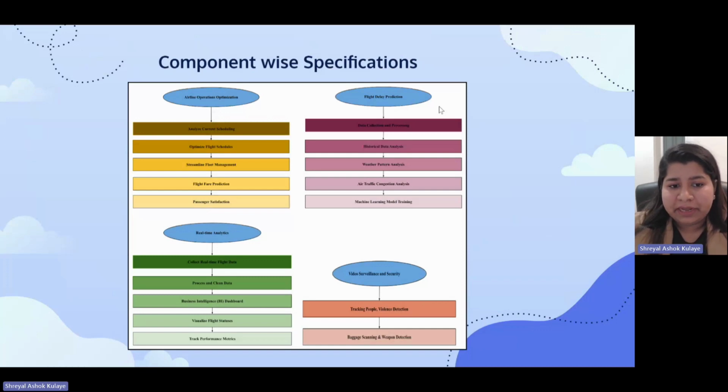The next part is real-time analytics, which is purely based on Power BI. For that, we have scraped the data, cleaned it, and then updated it in the BI mechanism, where we have developed a dashboard which can visualize the recommendations and flight performance metrics. And then the last part is about passenger safety, in which video surveillance and security is covered, wherein we have worked on baggage scanning, weapon detection, people tracking, violence and abnormal behavior detection.